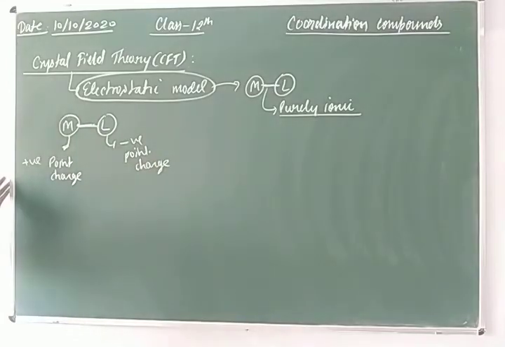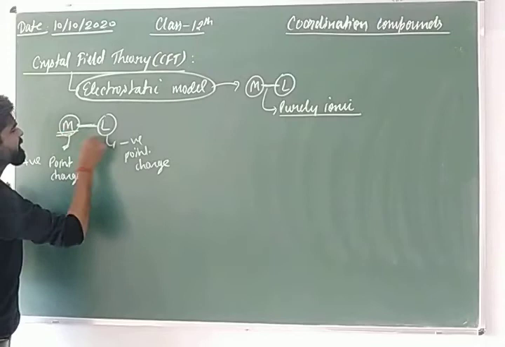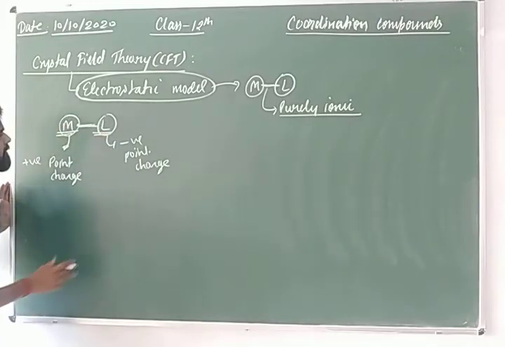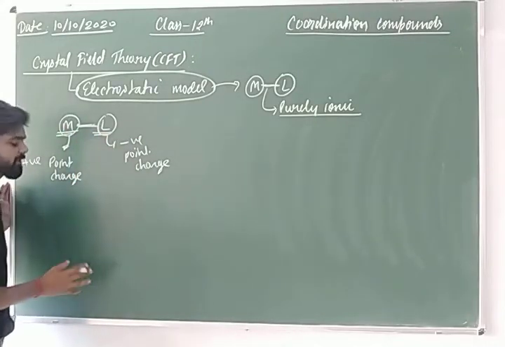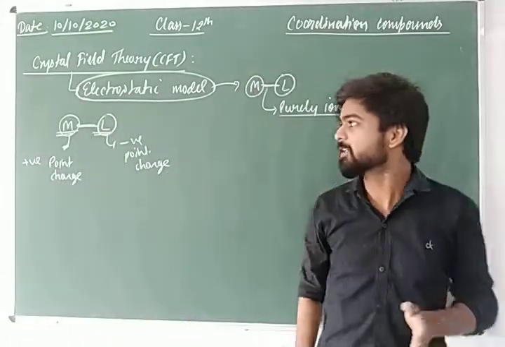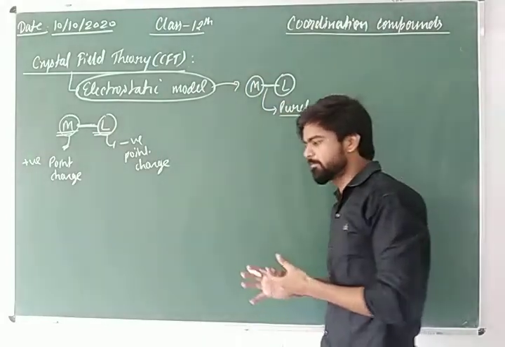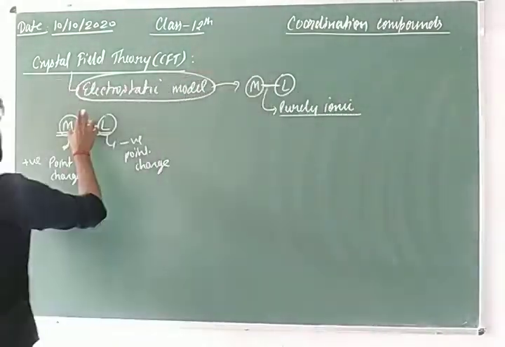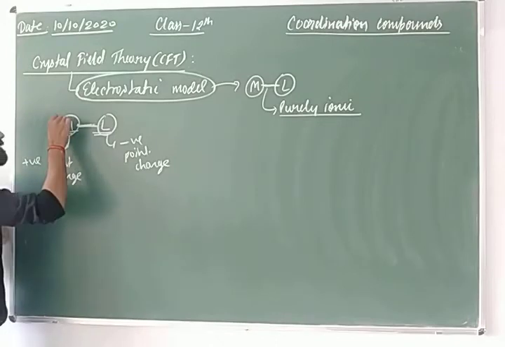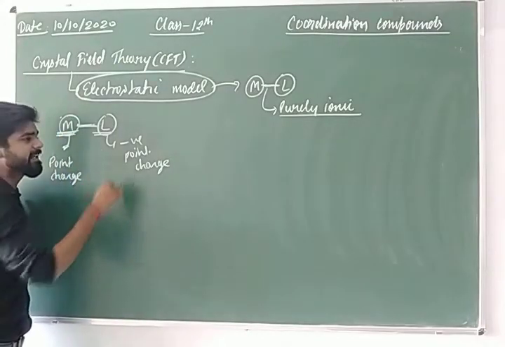So students, the metal interacts with the ligand through purely ionic interaction, and for ionic interaction there should be a positive charge and a negative charge. Here the metal ion carries the positive charge and the ligand carries the negative charge.